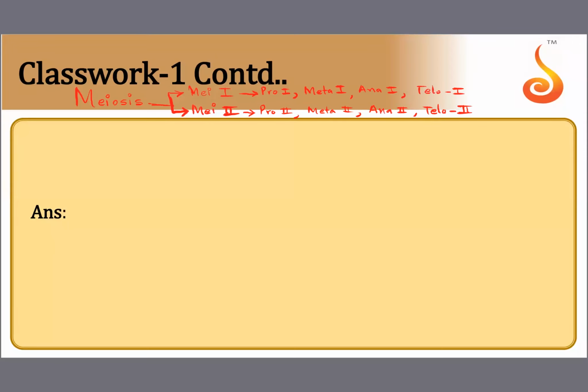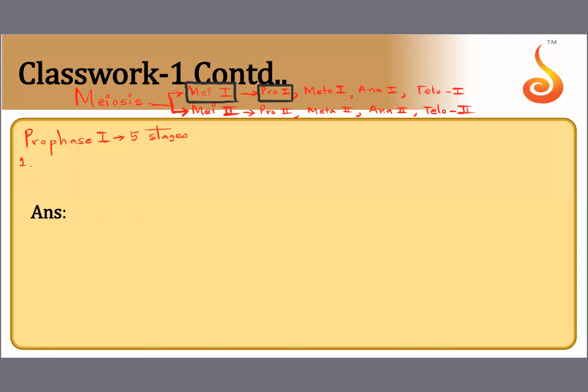Which is the longest phase of meiosis? The longest phase of meiosis is meiosis 1. Why? Because prophase 1 is the longest of all. Because prophase 1 is longer, meiosis 1 has to be longer in comparison to meiosis 2, isn't it? So among the two, meiosis 1 is more prolonged. That's because prophase 1 is more prolonged. So now I am going to discuss prophase 1. What is so special about prophase 1? Why is prophase 1 so prolonged? Because prophase 1 has 5 stages.